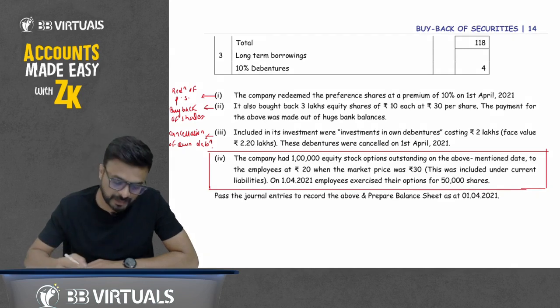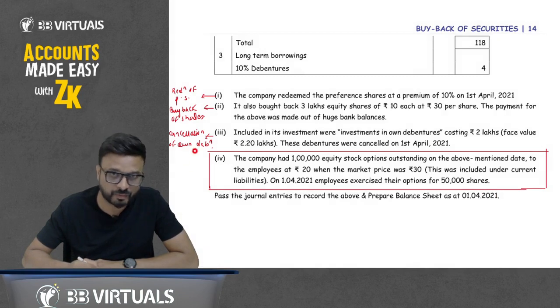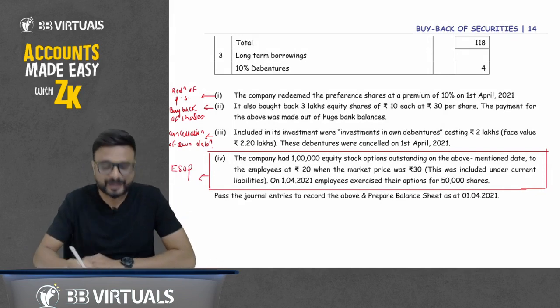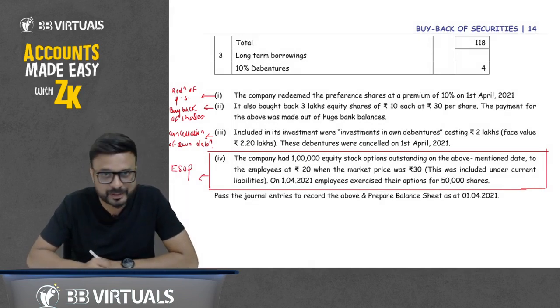So you can easily pass entries for redemption of preference share, buyback and cancellation. We have already discussed these points in a previous question. But this is new for you. It's called ESOP, Employee Stock Option Plan. The name of the chapter is not redemption of preference share, not cancellation of own debenture, and not ESOP. The name of the chapter is buyback.